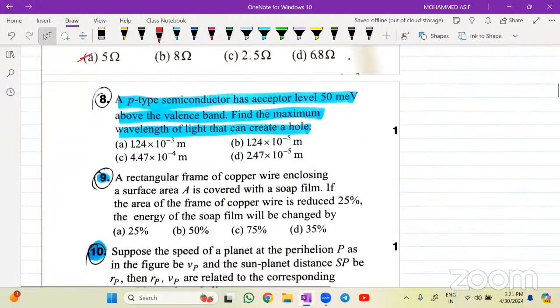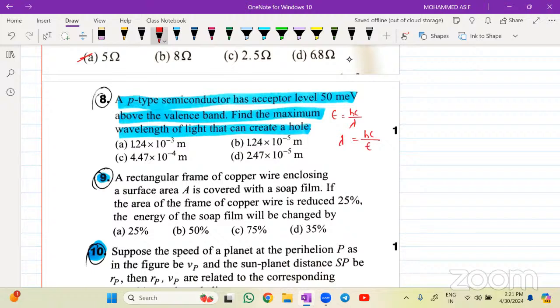Let's go, question number 8. A p-type semiconductor has an acceptor level of 50 milli electron volt. What is 50 milli electron volt? Energy. Okay. Above the valence band, find the maximum wavelength of the light that can create a hole. So when energy is given, it is asking for the wavelength. What will be the formula for energy? E is HC divided by lambda. Okay, so lambda will be equal to HC divided by energy. I'm leaving the calculation for you.